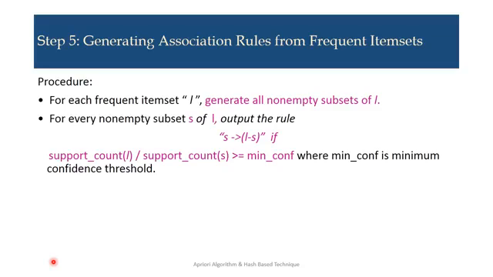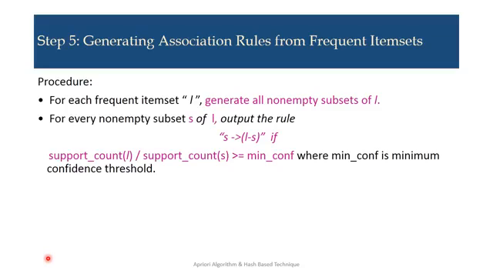For every non-empty subset S of L, the output is like S to L minus S. It is a rule if the support count of L divided by the support count of S is greater than or equal to minimum confidence, where min conf is the minimum confidence threshold.